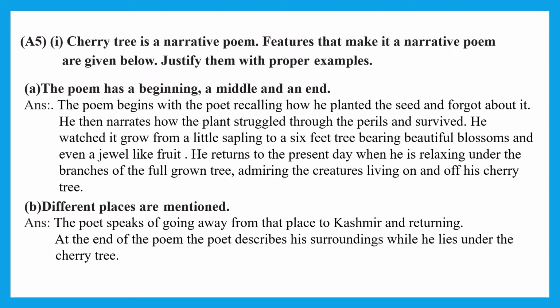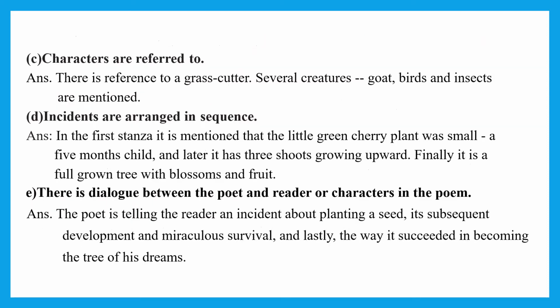Next, different places are mentioned. So what different places are mentioned by the poet? The poet speaks of going away from the place to Kashmir and returning back to that particular place where he was staying. At the end of the poem, the poet describes his surroundings while he lies under the cherry tree and enjoys the atmosphere around it. What are the characters referred to in this poem? There is a reference of a grass cutter. Several creatures like goat, birds and insects are mentioned in this poem.